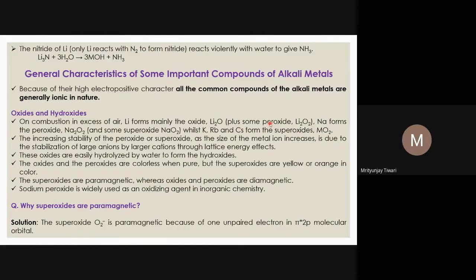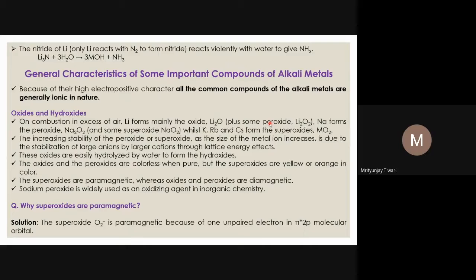If you look at the normal oxide, it means oxygen is in the -2 oxidation state. It means a single oxygen atom accepts 2 electrons and becomes the oxide anion, O2 minus. If you write the electronic configuration of the oxide anion, you will see that all the electrons are paired up: 1s2, 2s2, 2p6.